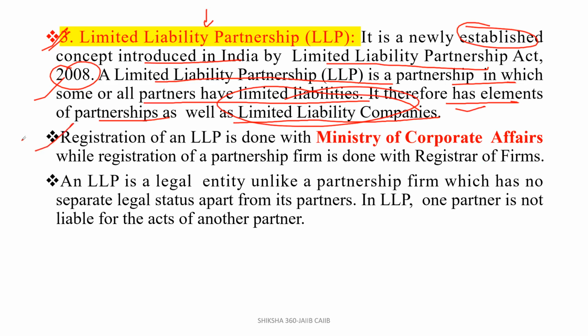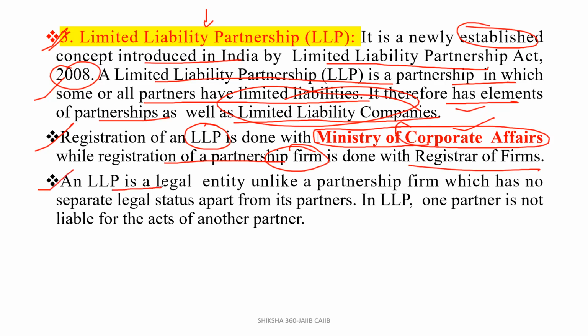Registration of a limited liability partnership is done with which organization, and of the partnership with which organization? So registration of the limited liability partnership is done with the Ministry of Corporate Affairs. Very, very important. Please remember this. Definitely you will get this in the form of a question in the examination. While registration of a partnership firm is done with the Registrar of Firms. Clear? It is done with the Registrar of Firms.